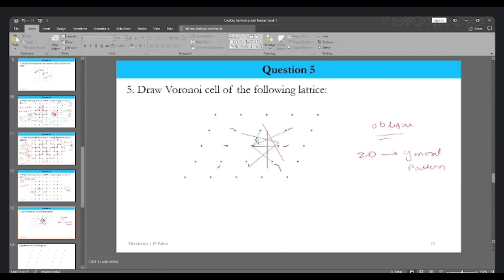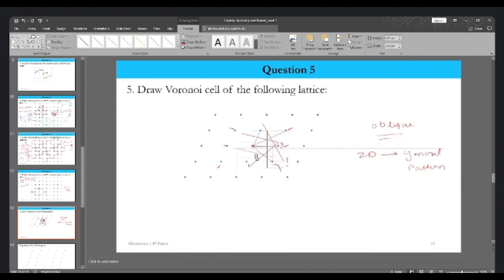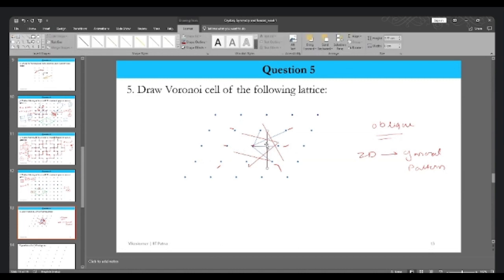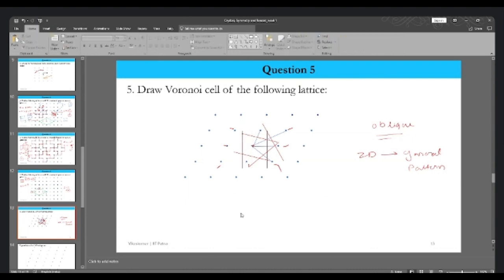Similarly, we'll go for this also. This will be parallel to this. Okay, so we can say that it will be something like this. And the perpendicular bisector of this will be parallel to the perpendicular bisector of this one. By geometry, we can say that. Okay, so we can draw it over here.